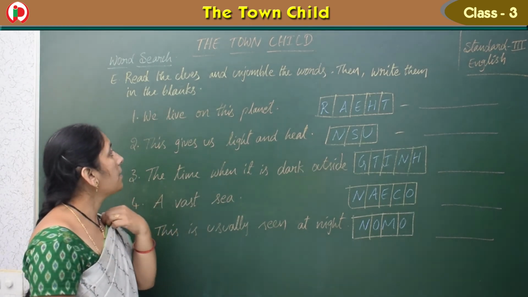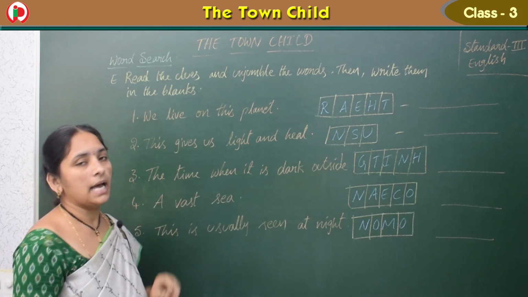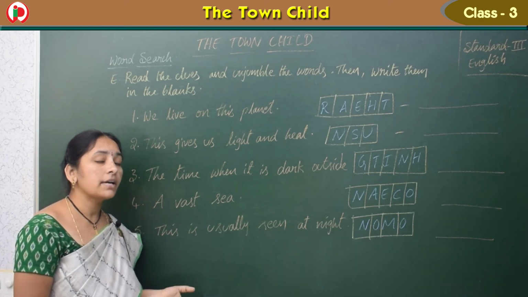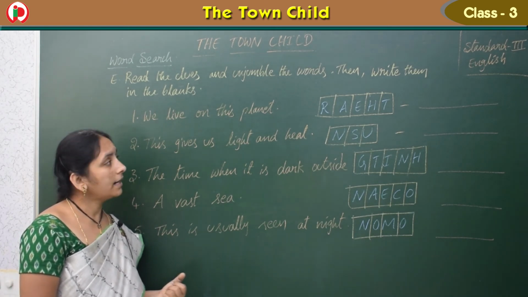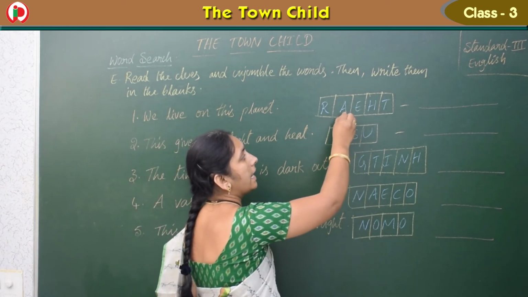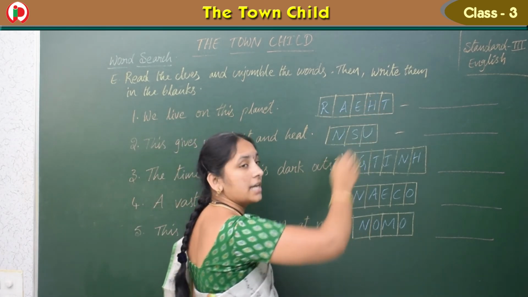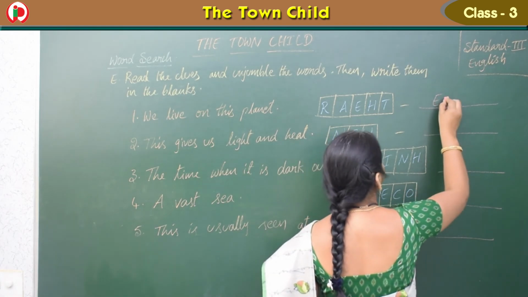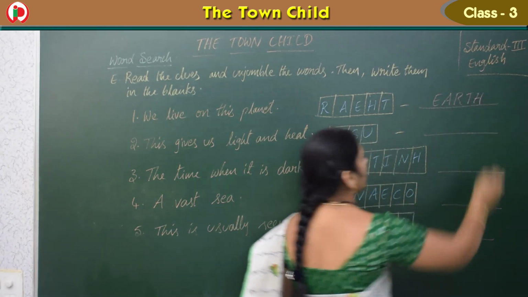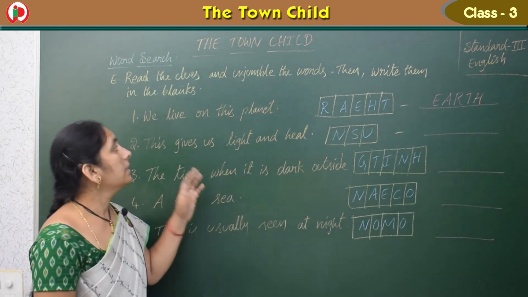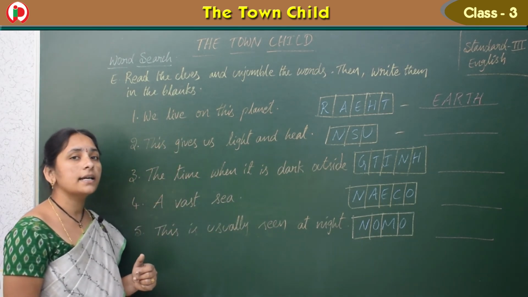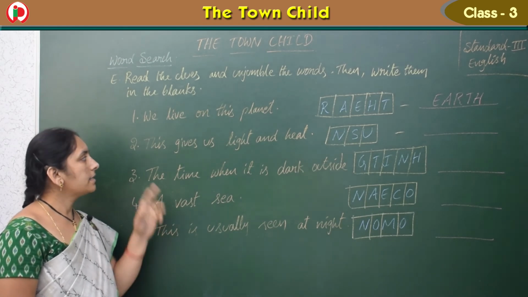Okay children. Now see this. We live on this planet. So on which planet are we living? We are living on Earth, right? Is it suitable? See that. Earth, spelling E-A-R-T-H. So total we are getting, then we can write Earth, E-A-R-T-H. We live on this planet. So which planet is it? Earth, right? And see the next one.